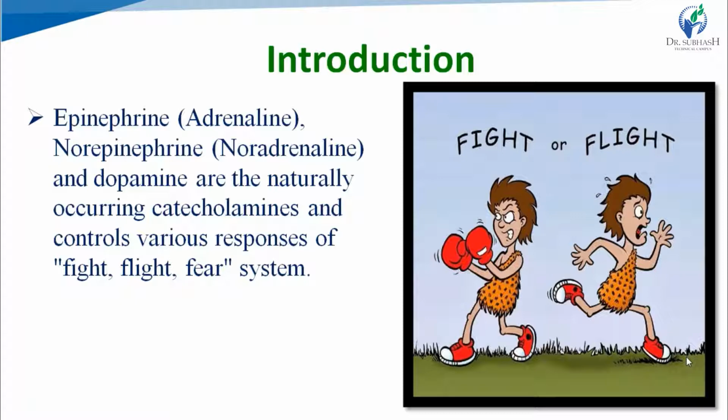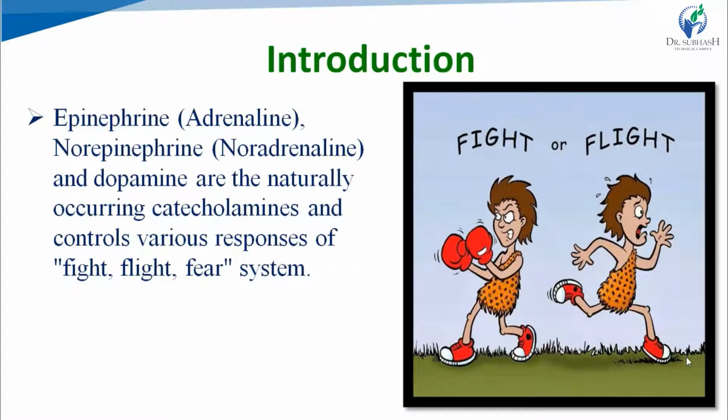As we have already discussed, the nature of function initiated by parasympathetic system is excitatory, while the nature of function initiated by sympathetic system is inhibitory, right? In normal condition, our body functions are controlled by parasympathetic system, while in condition of stress, emotion, means fight, flight and fear, our functions are controlled by sympathetic system.